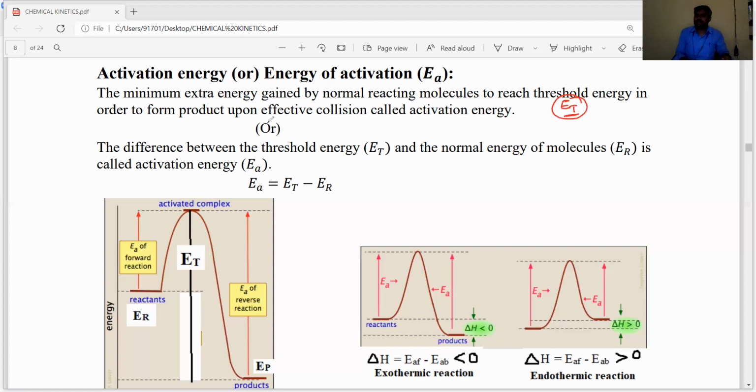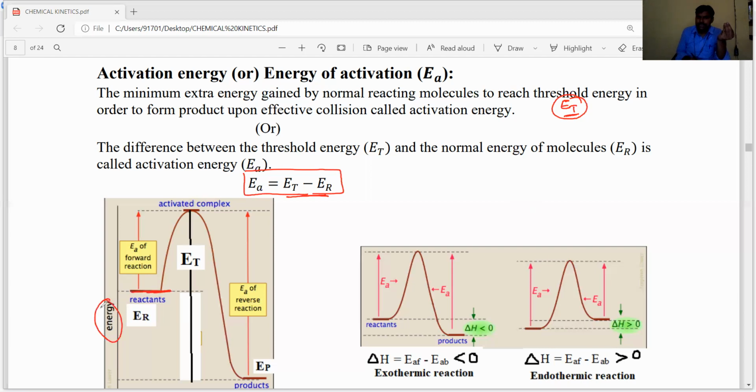activation energy. Based on the definition, we can also define activation energy as the difference between the threshold energy minus the energy of reactants, because every reactant molecule has some minimum amount of energy present. For example, these are the reactant molecules, and they have some energy.